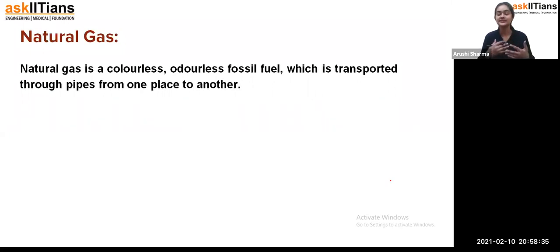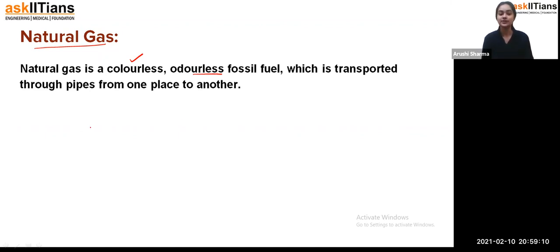That when this type of condition occurred, plants and animals got buried under the soil, and there is the carbonization process. So along with coal and petroleum, students, there is one more fossil fuel which gets generated, that we call the natural gas. Natural gas is a colorless, odorless fossil fuel. That means neither does it have any color nor any smell. If there is any natural gas, you will not have any kind of foul smell or any kind of good smell. So that's how, students, we get the third type of fossil fuel, the natural gas.